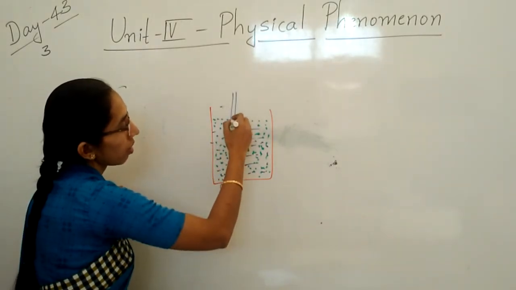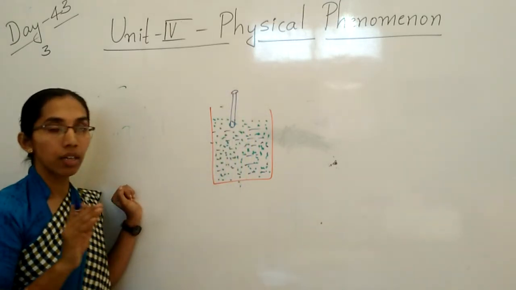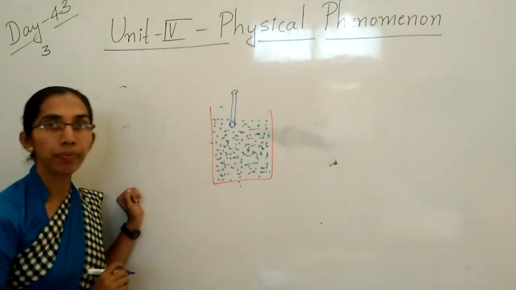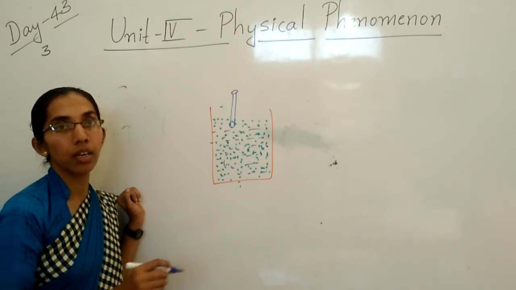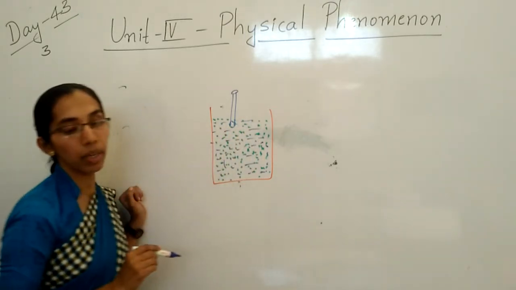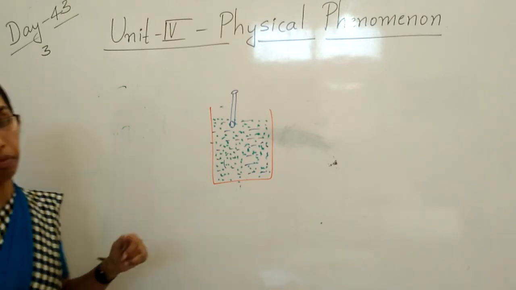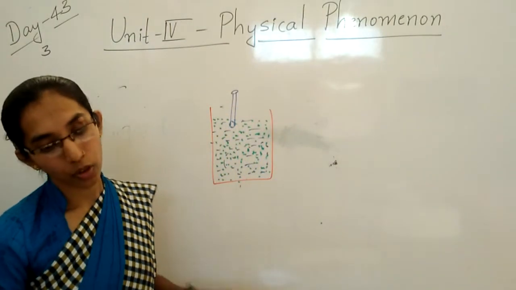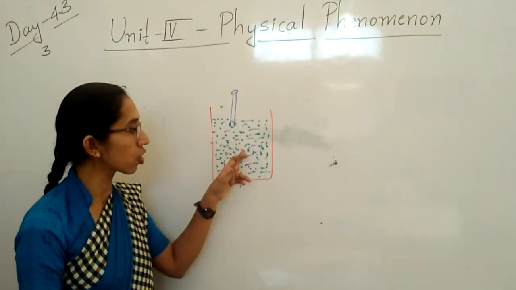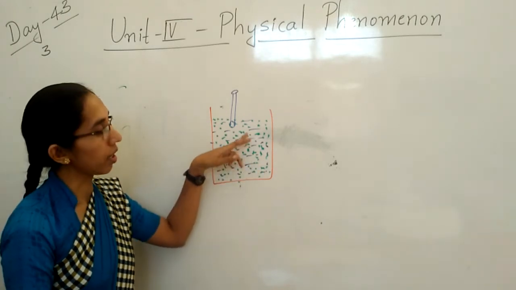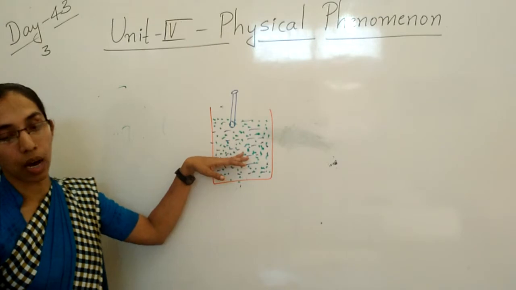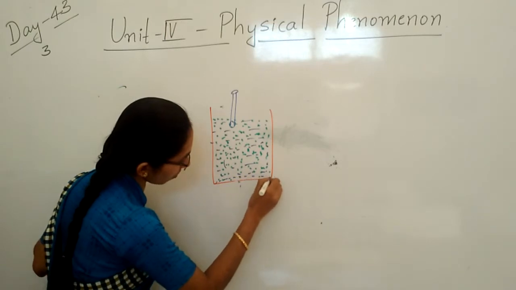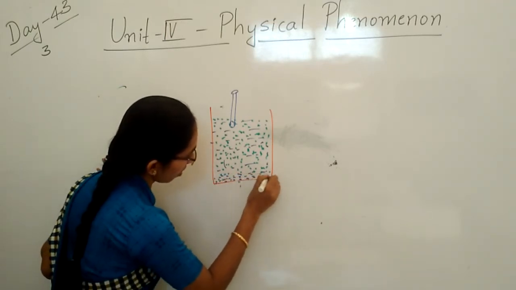Why? Because it has a certain extent. In that level only the sugar will dissolve. If you keep on adding, what will happen? The sugar will no more dissolve at that temperature. So the extra sugar will settle down, children. Extra sugar will settle down at the bottom of the glass. See here, at the bottom of the glass you can see that sugar is settled down.